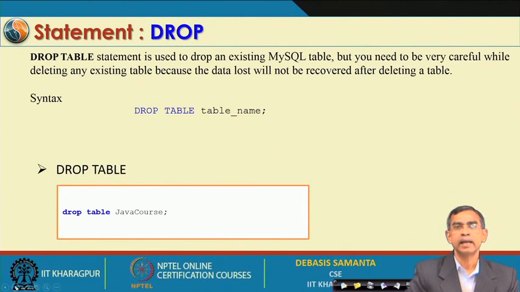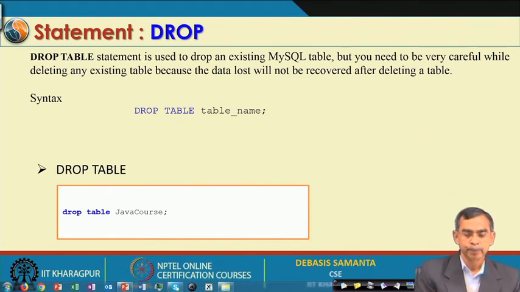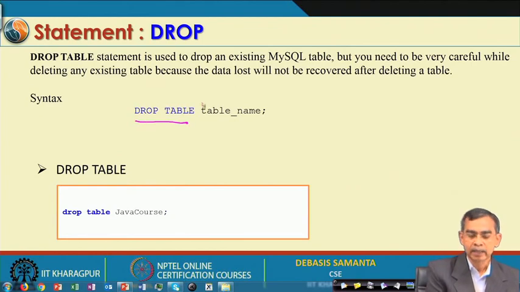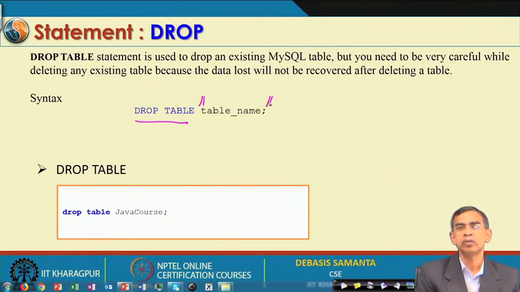Now, drop table is another command, which is used to delete the entire table. Drop table is also a very dangerous command, of course, and the syntax is very simple: drop table, and then you give the name of the table which you want to delete. As in the example, drop table Java course means that whatever records are there will be deleted forever, and if you select from it again, it will say that the database or table does not exist.